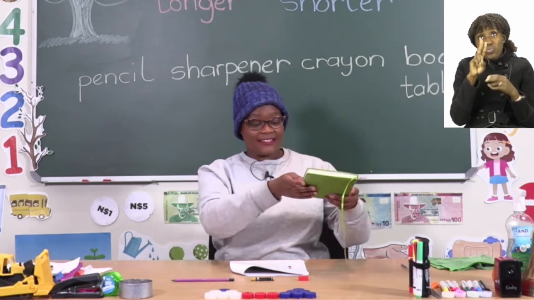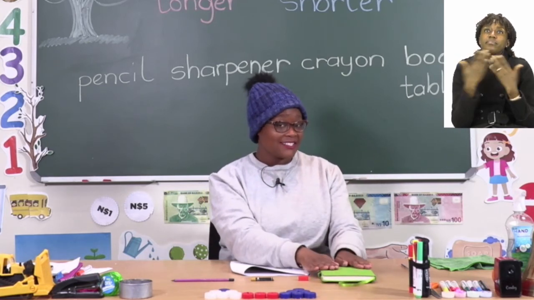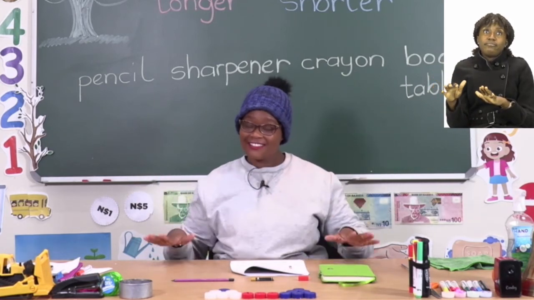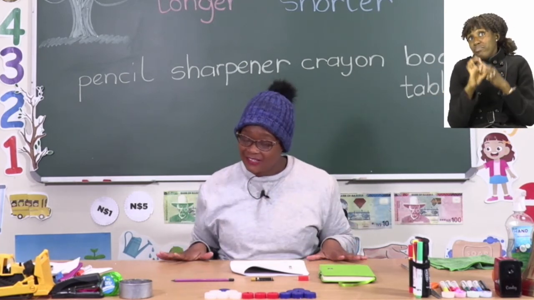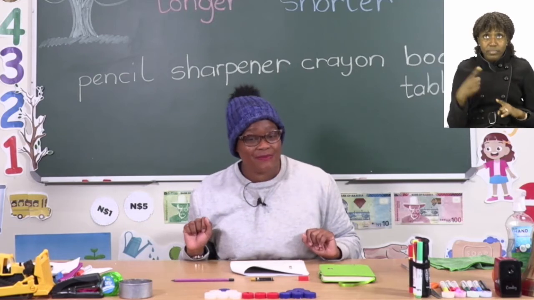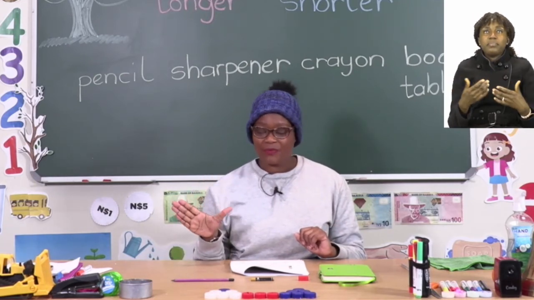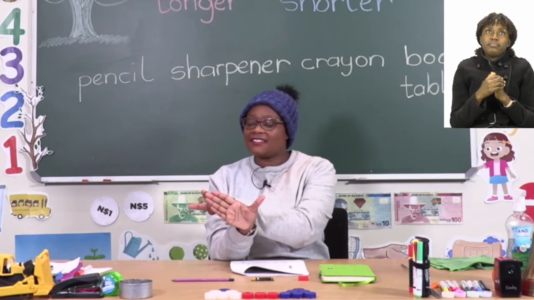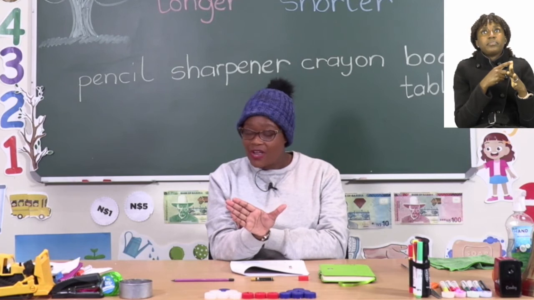Now that we have mentioned the book and measured it, let's now take the table. The table you have at home and the table that I have in the classroom also need to be measured with our hand span. So again, we start at the tip of our middle finger and move all the way to our thumb.